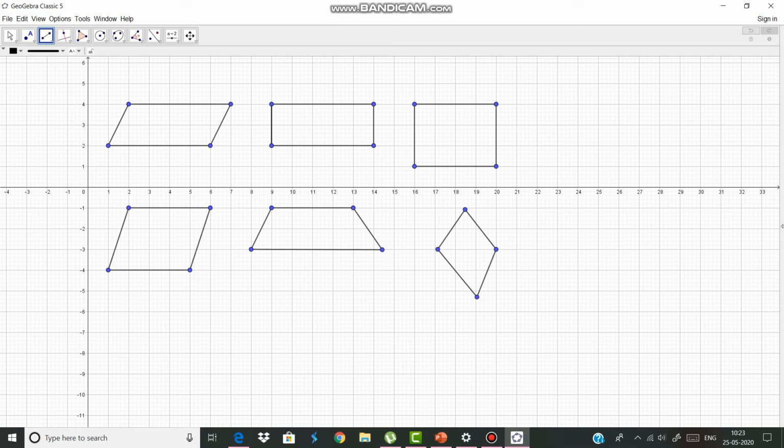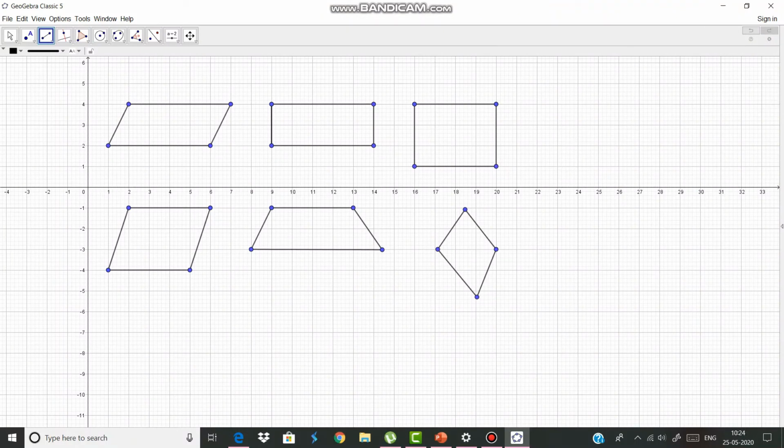Here also the diagonals will be different. All sides are equal, angles are not 90 degrees. So a special thing is that all sides are equal and the diagonals bisect perpendicularly. In a trapezium, only one pair of opposite sides is parallel. In a kite, one pair of adjacent sides is equal, and the second pair of adjacent sides is also equal.